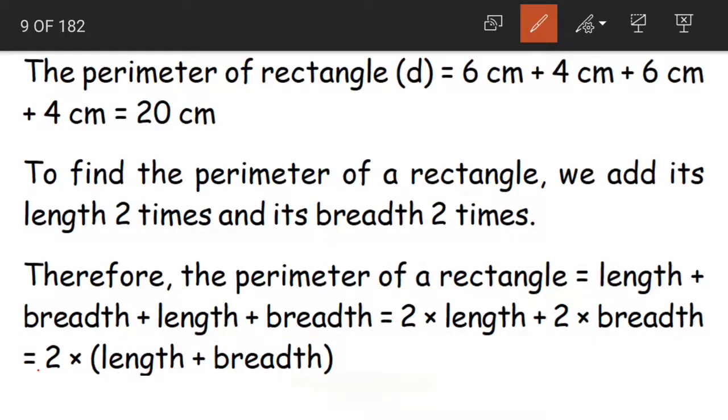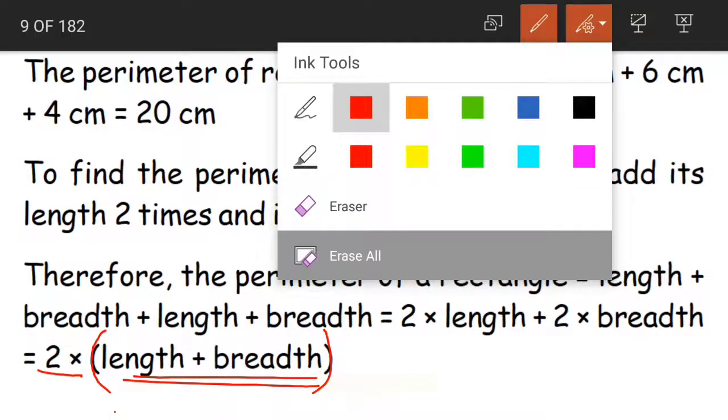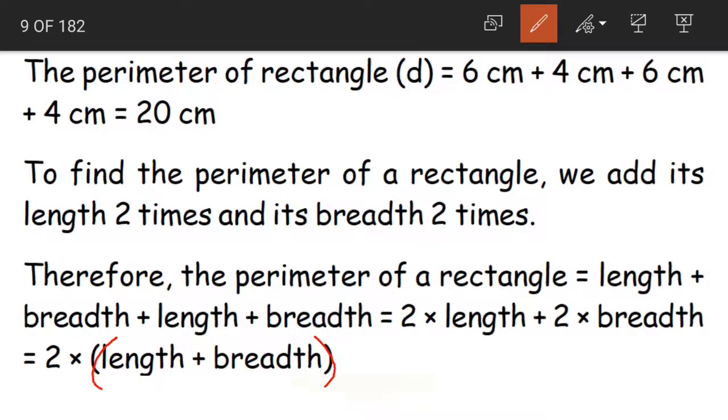What is it children? 2 into brackets open length plus breadth. And again it is important that you are placing the brackets. Why? Because when you are writing something inside the brackets, that means you have to do the task first. That means first we have to add the length and breadth together.